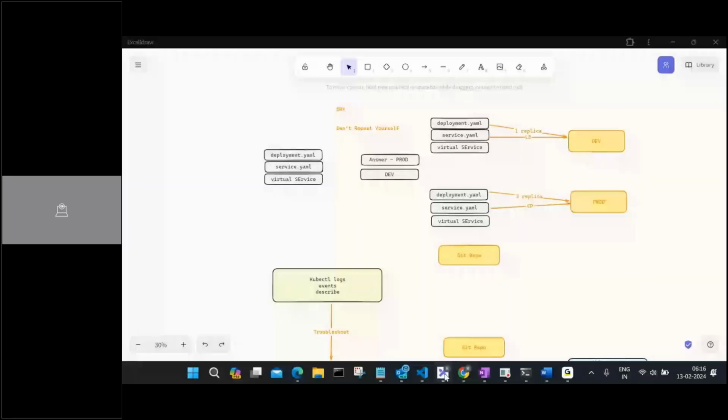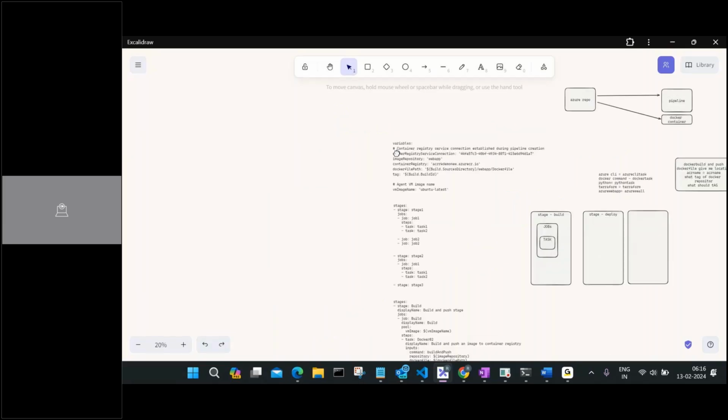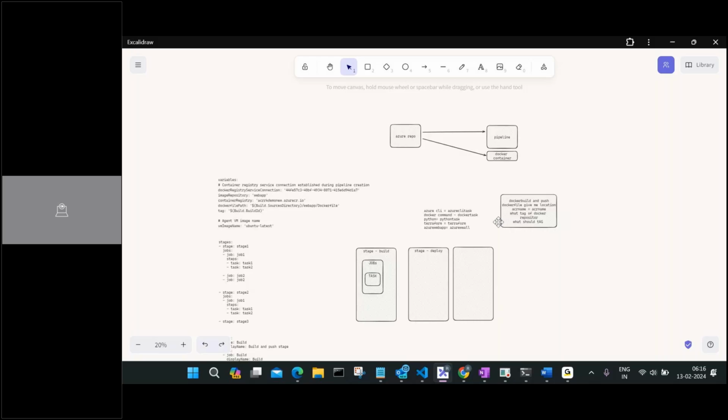Okay, can you guys hear me and see my screen? Yes. Perfect. So yesterday I showed you this slide, right? I think we were talking about all the stages and everything.